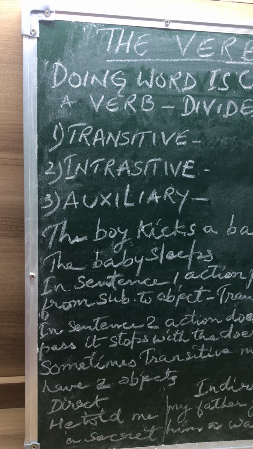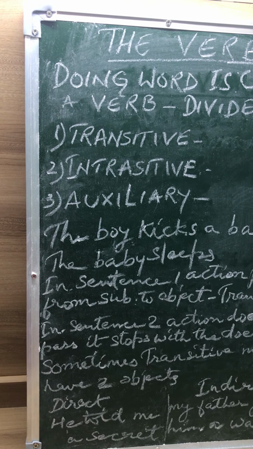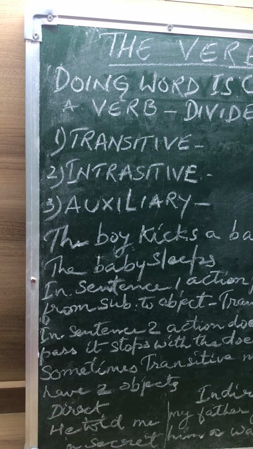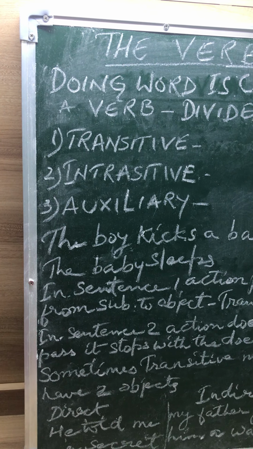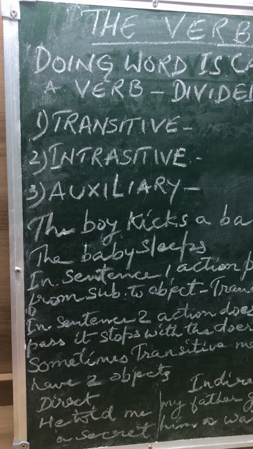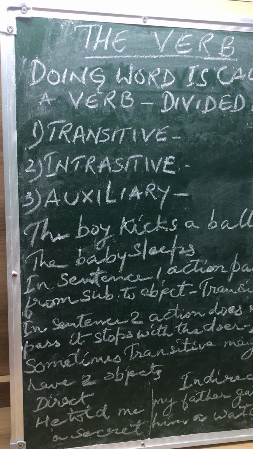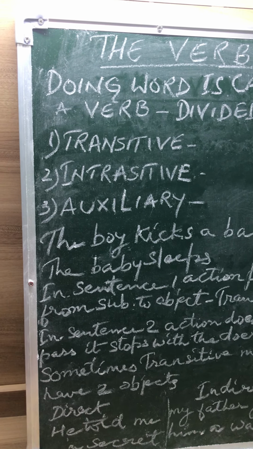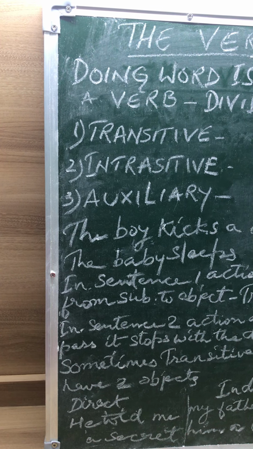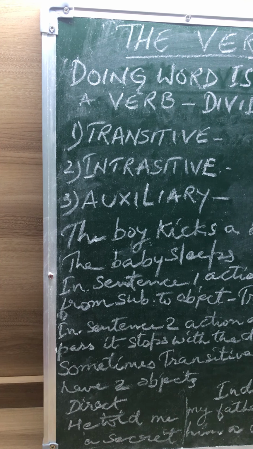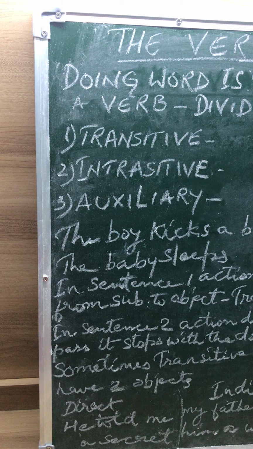It may be transitive or intransitive to complete its action. An auxiliary verb expresses the mood, the attitude of mind, tense, that is the time of action, and the voice, that is the position of the doer in the main verb.